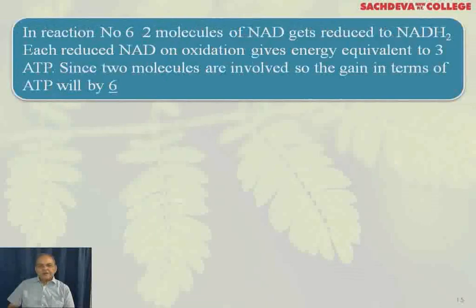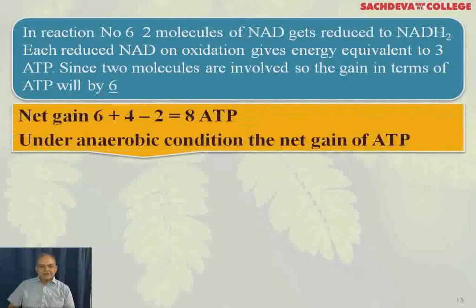And in reaction number 6, 2 molecules of NAD get reduced to NADH2, and each reduced NAD on oxidation gives energy equivalent to 3 ATP. Since 2 molecules are involved, the gain in terms of ATP will be 6. So the net gain will be 6 plus 4 minus 2, which comes to 8 ATP under aerobic condition.